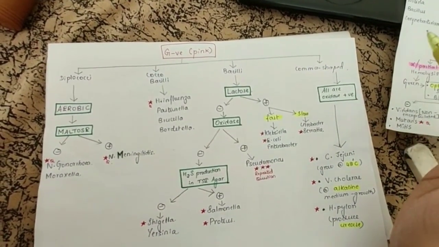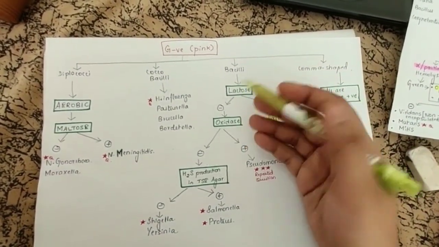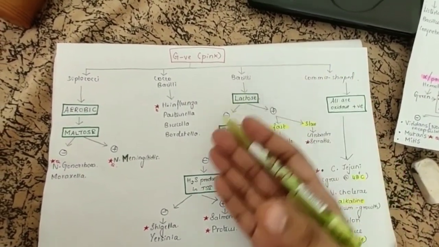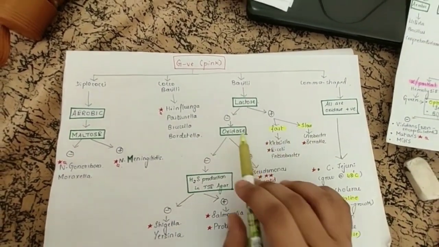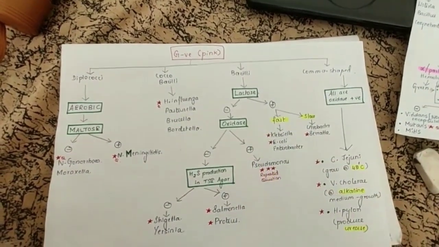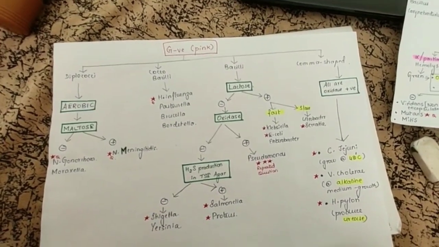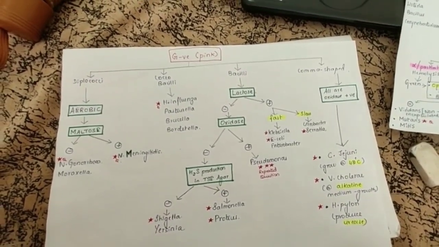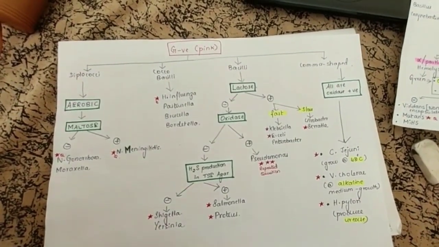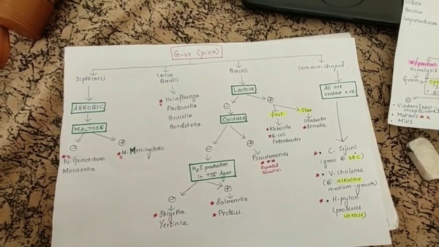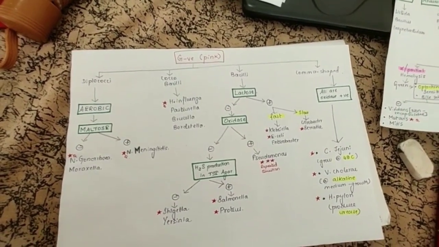And one more thing I wanted to tell: among these bacilli, the tests which we are learning, one time what happened is I forgot whether Pseudomonas was lactose positive or oxidase positive. I hadn't revised this for one time, and I was confused whether I learnt it under lactose positive or oxidase positive.